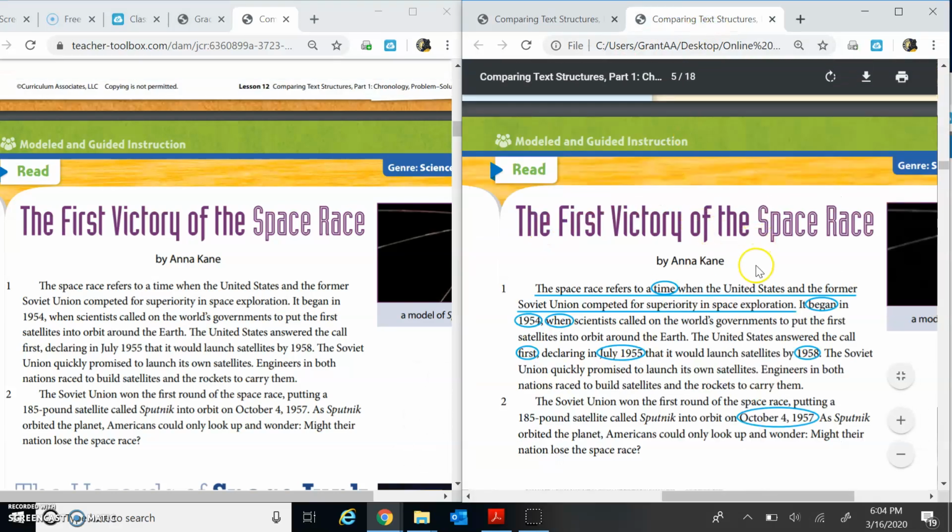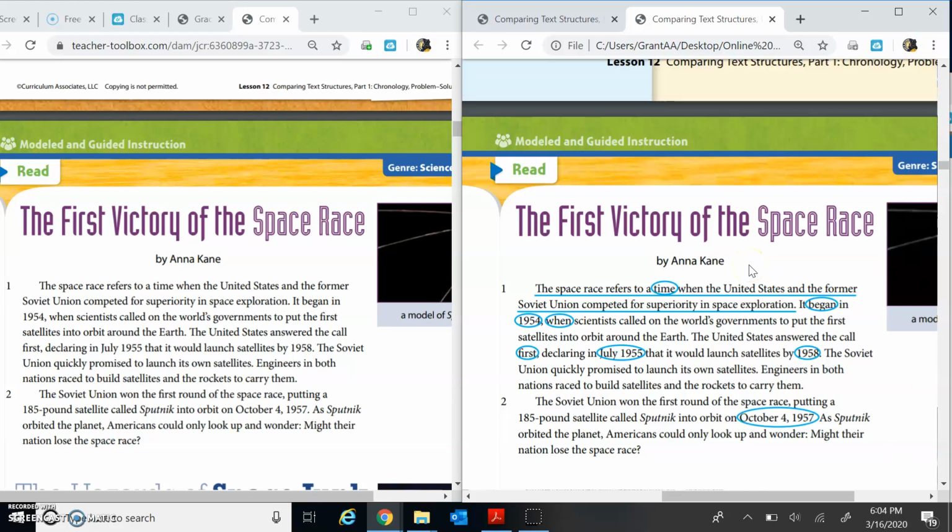Here, Ms. Grant has done it for you. If you chose the first sentence, the space race refers to a time when the United States and the former Soviet Union competed for superiority in space exploration, you are absolutely correct. This entire article talks about the Soviet Union and the United States and how they were trying to be the first to put a satellite into space.